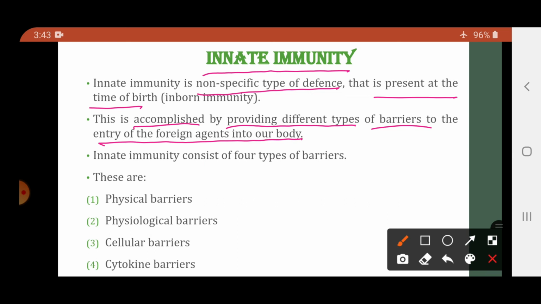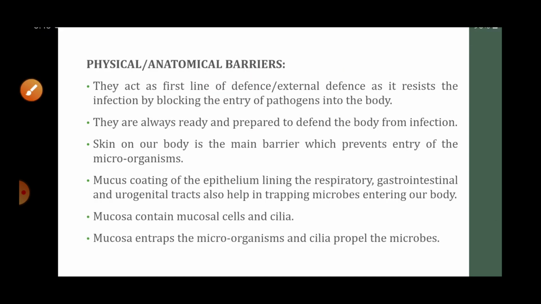Basically it is provided in the form of barriers, which block the entry of the pathogens into our body. Innate immunity basically consists of 4 types of barriers: physical barriers, physiological barriers, cellular barriers, and lastly the cytokine barriers. So let us study all the barriers of the innate immunity in detail.